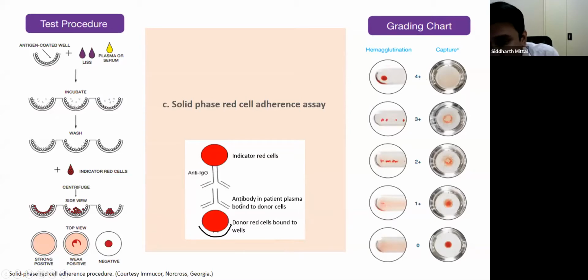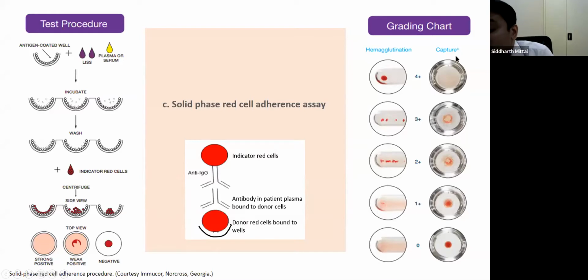However, if there is no antibody in the patient's plasma, then the anti-IgG on the indicator red cells will not bind to it, and therefore all the red cells will settle at the bottom of the well during the centrifugation step, and it will be a negative reaction.